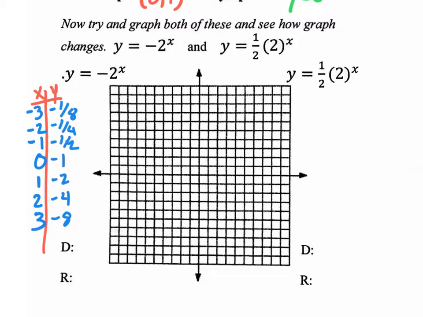So let's start graphing 0, negative 1. 0, negative 1 is right here. 0 on the x and negative 1 on the y. And then we go to 1, negative 2. That's right here. We go to 2, negative 4. That's right here. We go to 3, negative 8. That's down here. And if I went to 4, I'd have negative 16. I'd be off the graph, so I'm not even going to graph it.